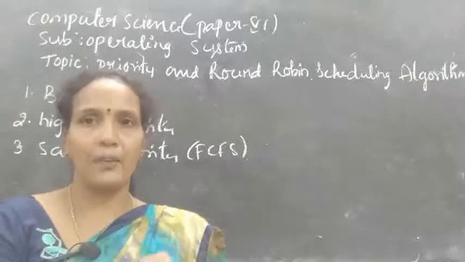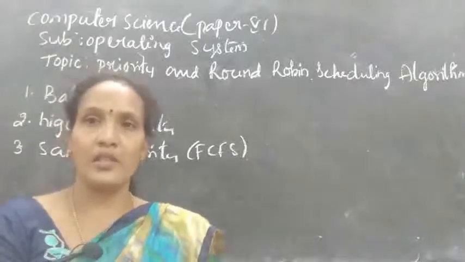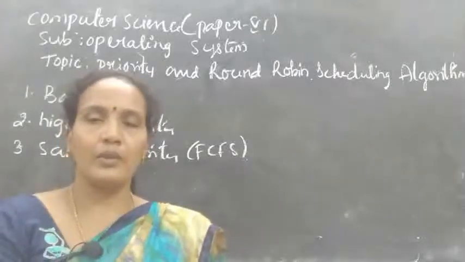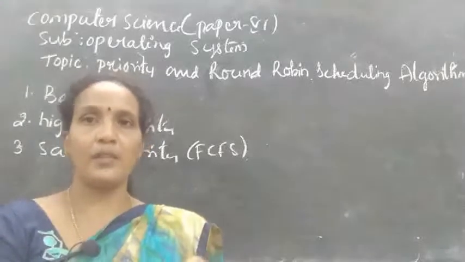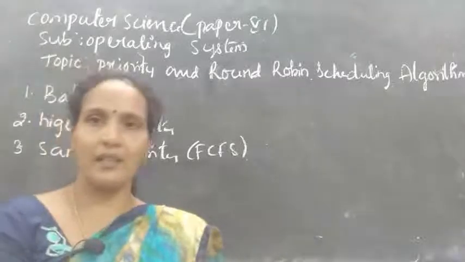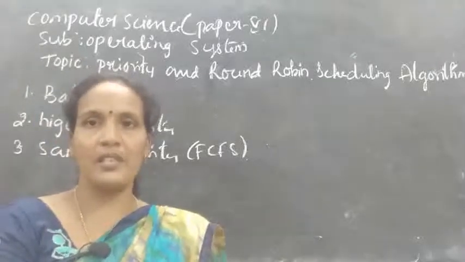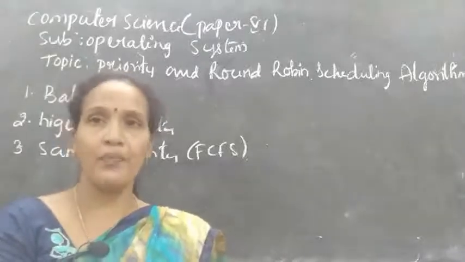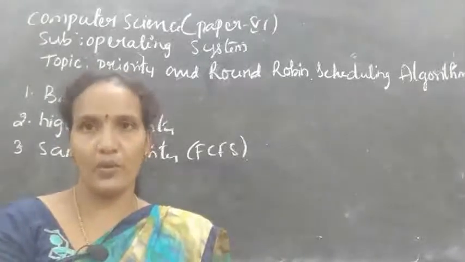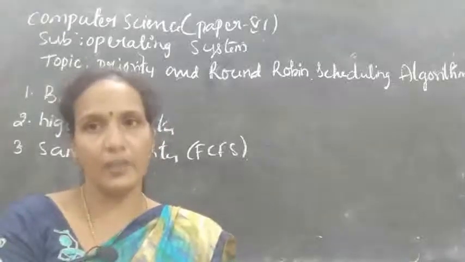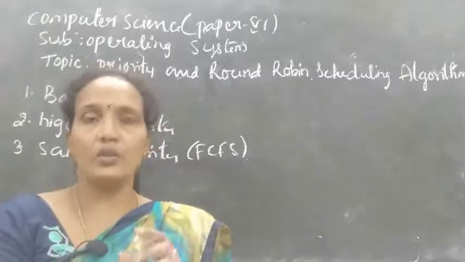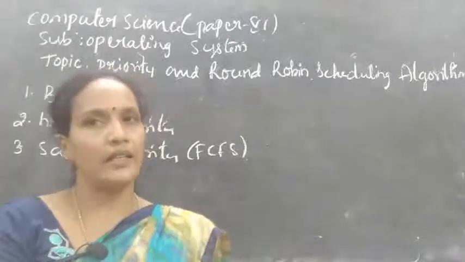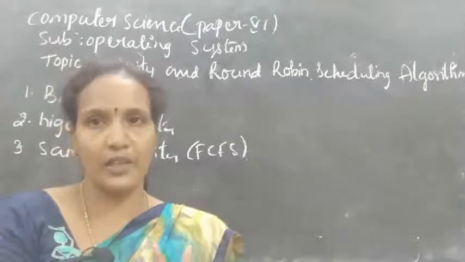If the current process is executing and a new process enters the queue with less execution time, then internally the newly arrived process is placed at the head of the ready queue. Immediately after the current process finishes, the new process will enter the processor, but the currently executing process is not removed from the processor. That is called non-preemptive. So two algorithms I have already explained: first come first serve, and shortest job first scheduling.